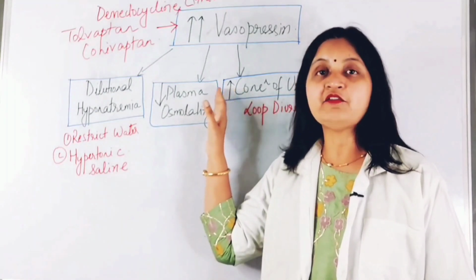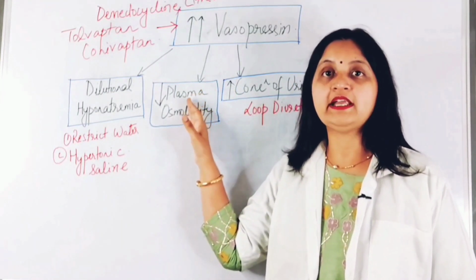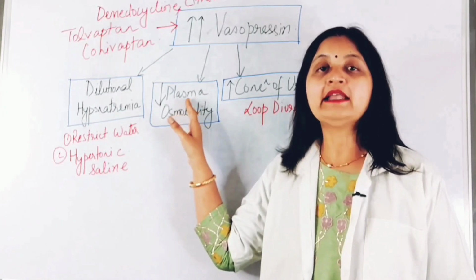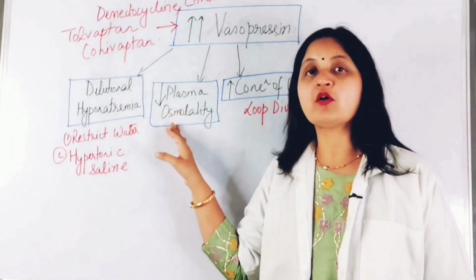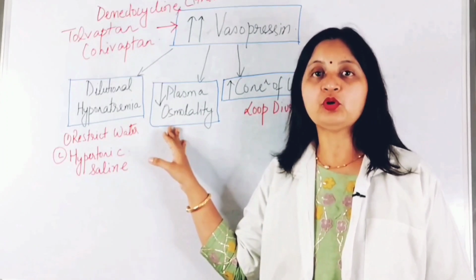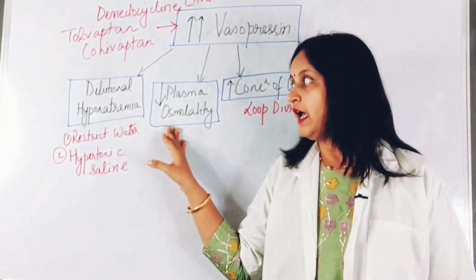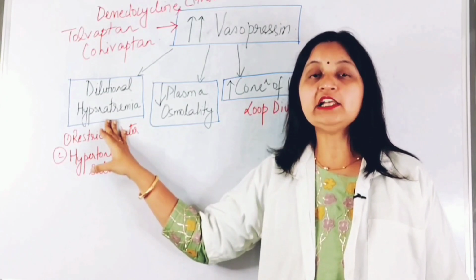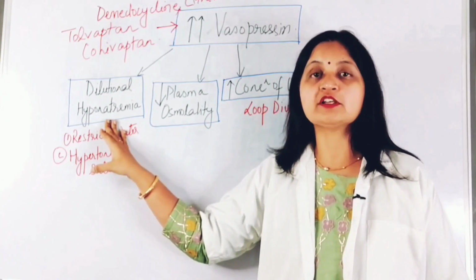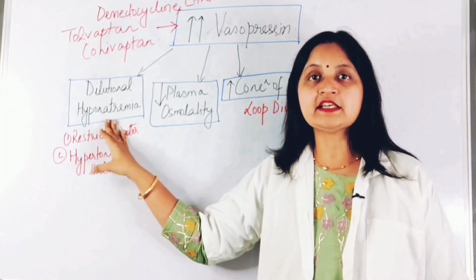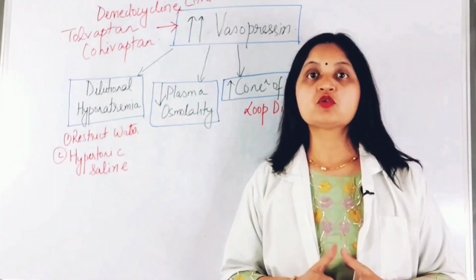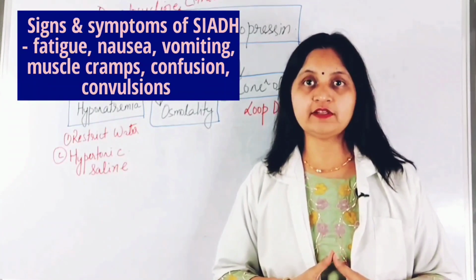Because there is excessive reabsorption of water into the interstitium, there is expansion of extracellular fluid volume, and this decreases the plasma osmolality, or hypotonicity of plasma occurs. Because of expansion of extracellular fluid volume, there is dilutional hyponatremia, or the sodium level decreases below 120 millimolar per kilogram. So what are the clinical manifestations of the disease?